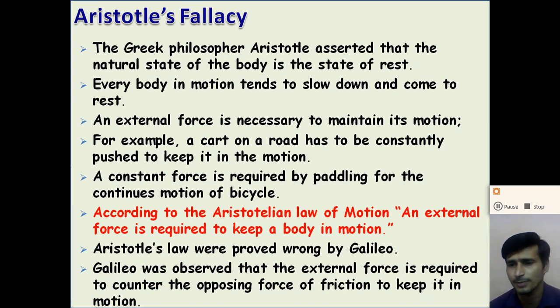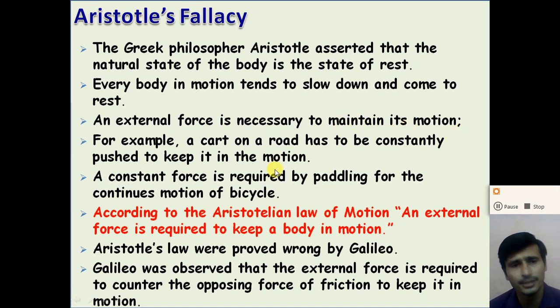So for example, suppose we are cycling by applying the pedal, and if we stop applying the pedal, the bicycle will stop after traveling a certain distance. But to continue the motion of the bicycle, we are required to apply a continuous force by pedaling, right? So Aristotle states that an external force is necessary to maintain motion.